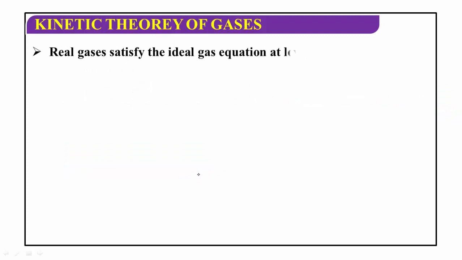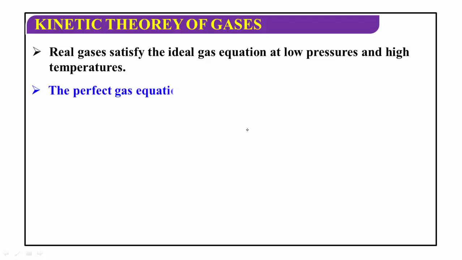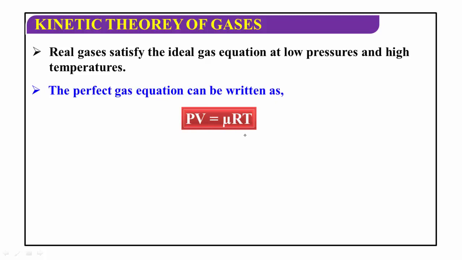Hence, the real gas satisfies the ideal gas equation at low pressures and high temperatures, the perfect gas equation: PV is equal to μRT, or PV is equal to nRT. P means pressure, V means volume, μ means number of moles, R is the gas constant, T is the temperature. This is called the perfect gas equation.